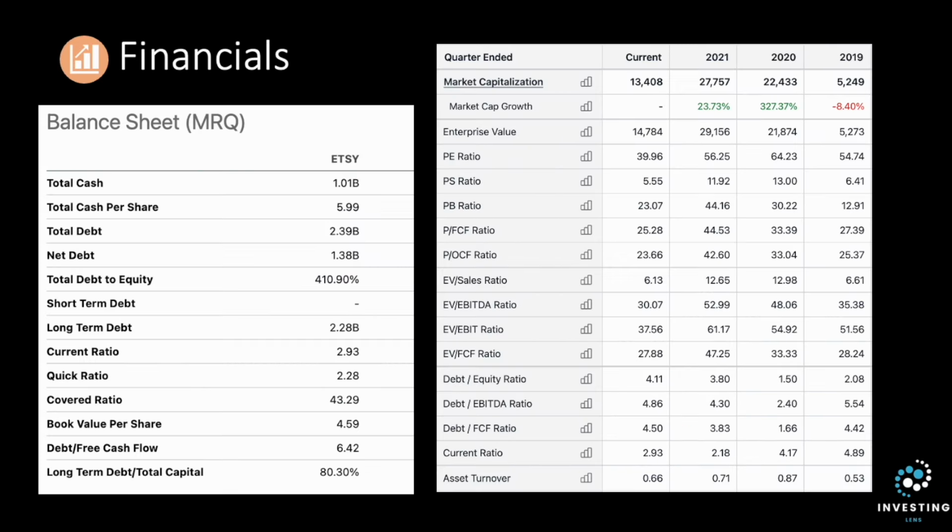The financial situation of Etsy is healthy. They have a cash and cash equivalent of $1 billion with a total debt of $2.4 billion. They have a debt to equity ratio of 4.11 with a quick ratio of 2.28. So there are low risks of insolvency since almost all of the debt is long-term debt. However, I would like to see a lower debt to equity ratio in the future, especially as the interest rates are rising. Overall, Etsy's balance sheet is healthy.